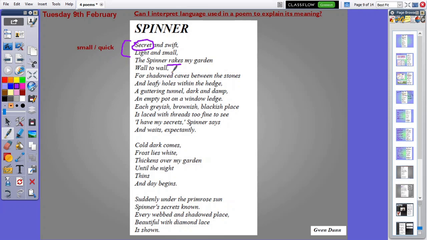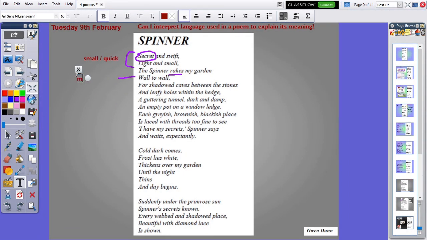Now that doesn't mean with a garden rake. It's not raking up dead leaves on your grass. The spider rakes my garden wall to wall. So if you read the whole thing, that's actually meaning that the spinner is moving. So it's moving across the garden. So I'll just pop that in there. And if it's moving wall to wall, it's moving across the garden. It's quite a busy creature, this spider.